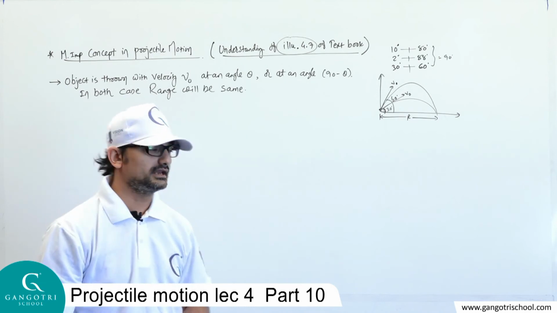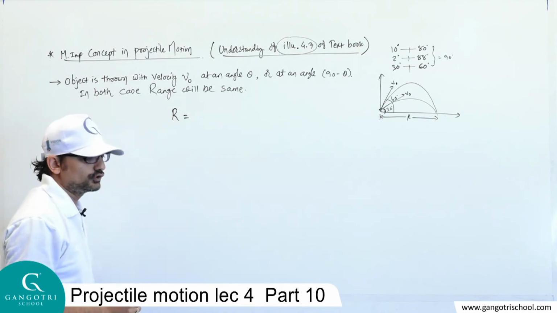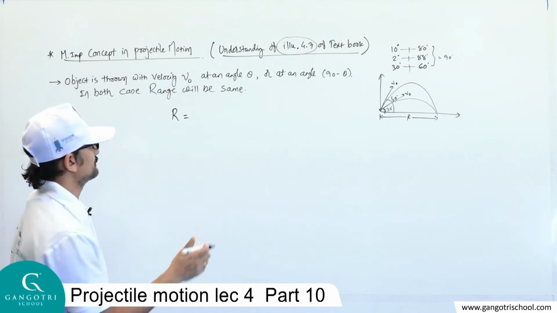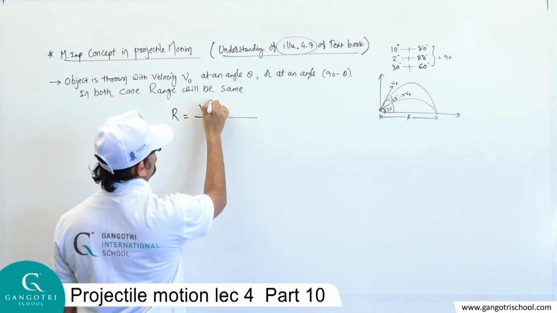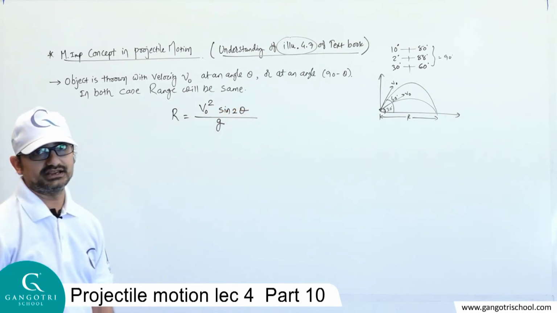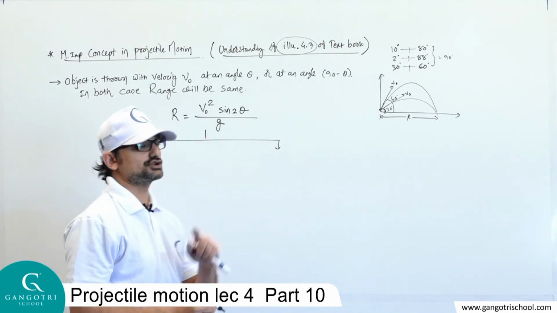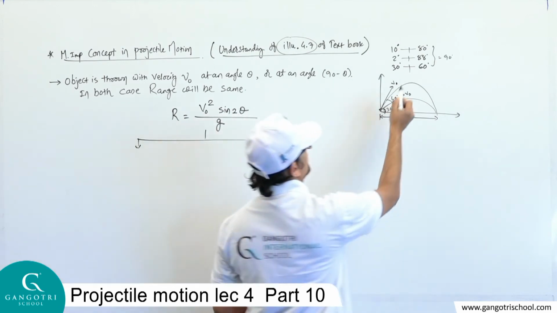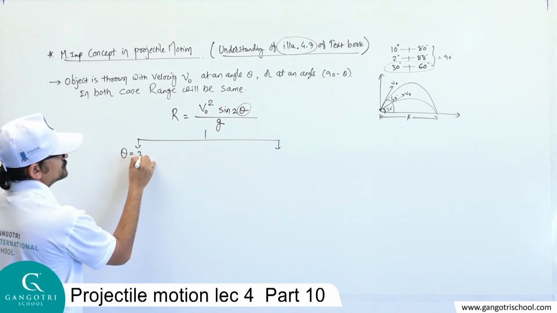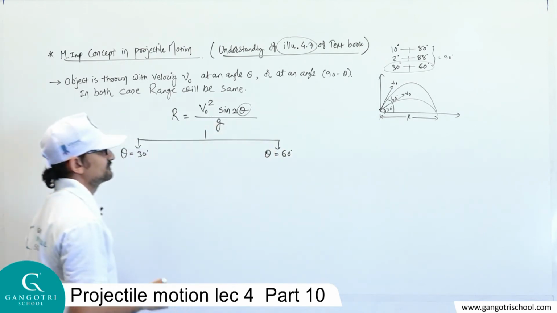Let's prove it now. Finally, let's prove this statement. For that, first of all, you should know the formula of range, and the formula of range is v0 square sine 2 theta upon g. Now tell me any two angles, but remember that the addition of these two angles should be 90 degree. Okay, let's check with this one. In this equation, one time I'll put theta equals 30 degree, and one time I'll put theta equals 60 degree.